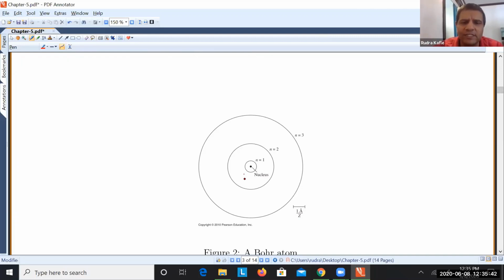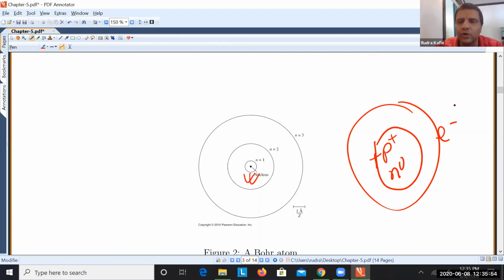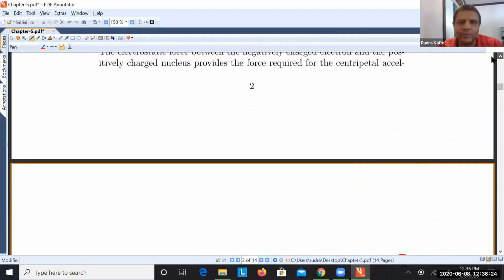So there is a heavy nucleus with protons, with positive charge, right? Protons and neutrons, no charge, in the nucleus. And then electrons are orbiting in fixed orbits, which is not exactly what quantum mechanics says, right? According to quantum mechanics, electrons are not in a definite orbit, but they form a cloud, right? So this is a very simple model given by Bohr, right? And these n equal to 1, n equal to 2, n equal to 3, and so on are called the orbits or energy levels, okay?